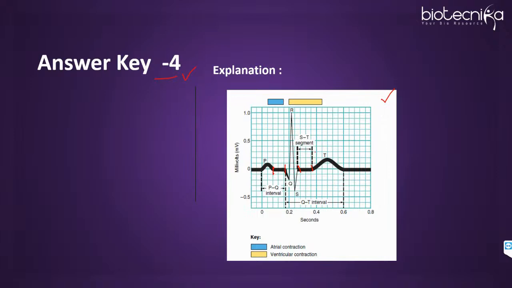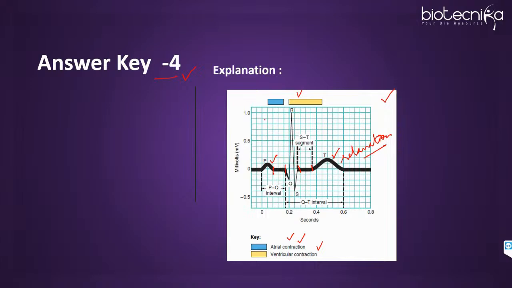Now let's move ahead and just remember what is indicated by P. P is atrial contraction. So first atria will depolarize, that will lead to contraction. Then QRS is ventricular contraction. Even for ventricles, first they will depolarize, that will lead to their contraction. Then the T wave is indicating ventricular repolarization, that will lead to relaxation. While atria has already started to relax when the ventricles went for depolarization. So right from QRS, the atria has started to relax.